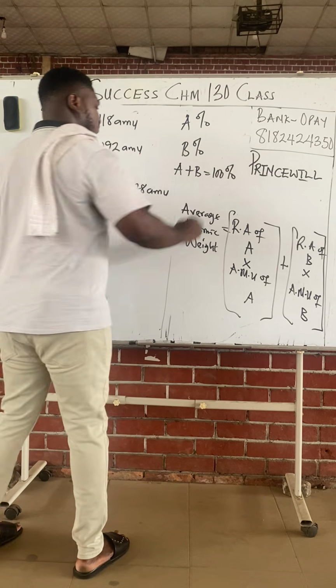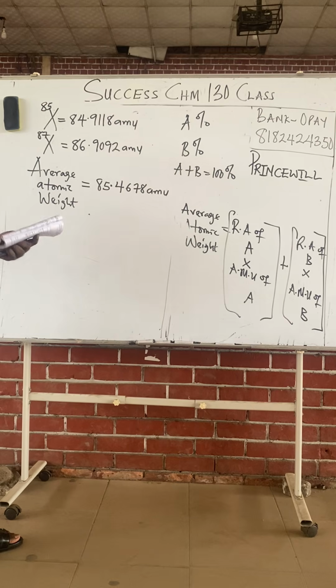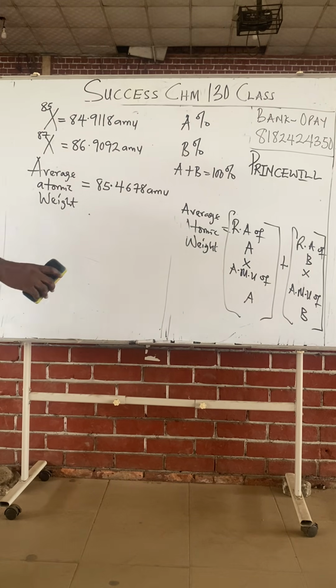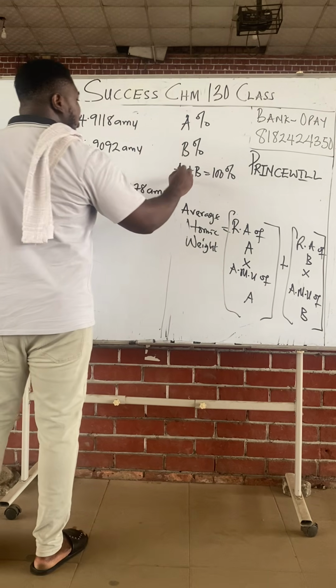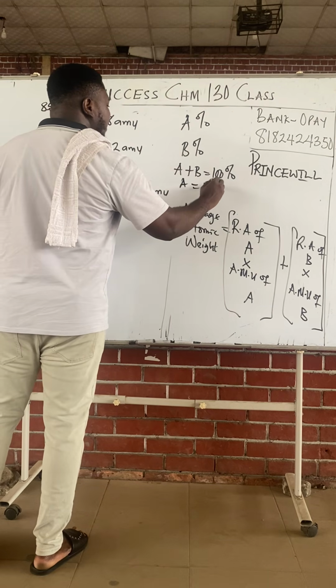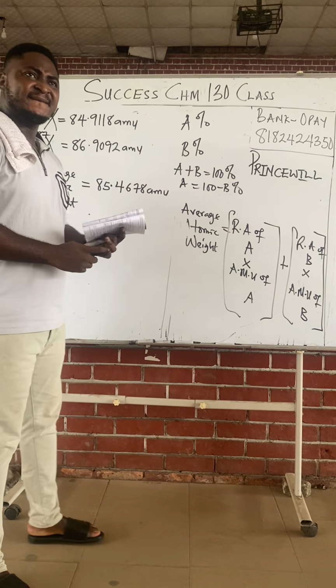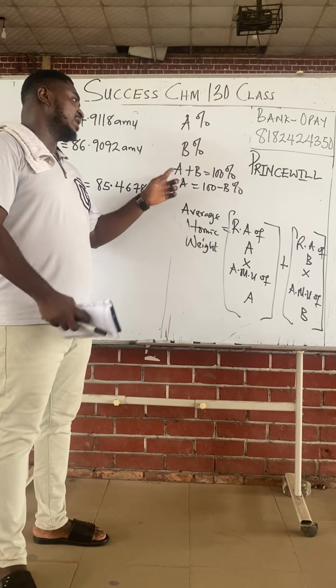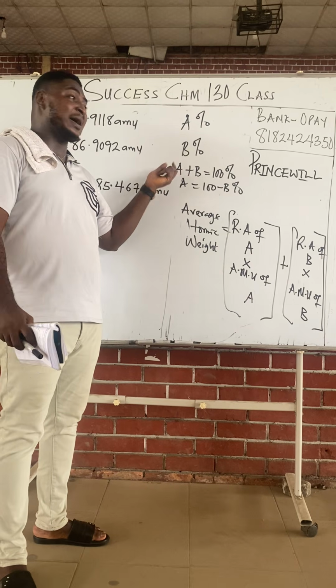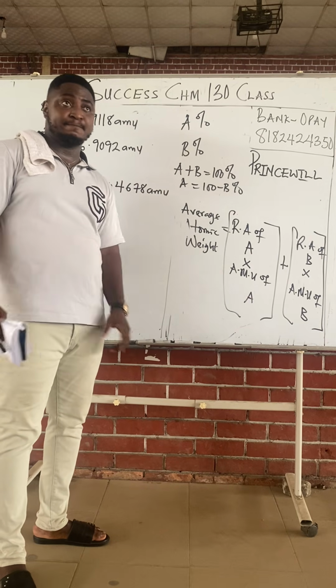A plus B should give you what? 100. If A plus B is 100, it means that A must be 100 minus B. Make A the subject of the formula: bring B to this side, and it becomes minus.